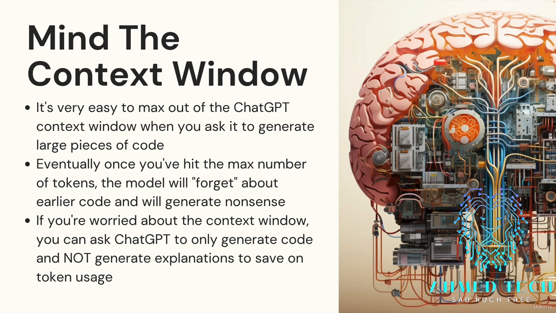One specific strategy is to tell ChatGPT to only generate code and not generate explanations. Because what it often will do is give you a function that's 10 lines, and then 50 lines of the model explaining how the function works, what it does, what the parameters are. And you may not actually need that. It's just extra content that's taking up your tokens.